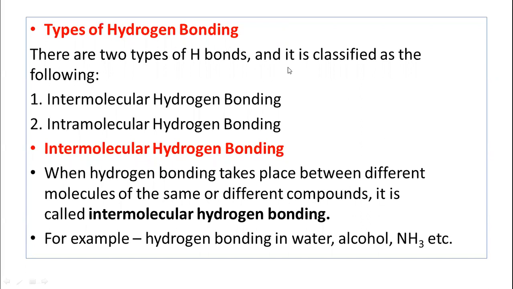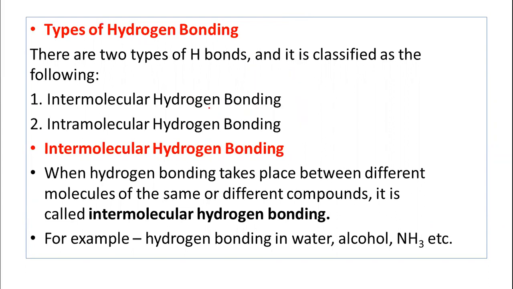In this video, I am going to discuss the types of hydrogen bonding. In the previous video, I discussed what hydrogen bonding is, how it is formed, what conditions are required for the formation of the hydrogen bond, and in which molecules hydrogen bonds can be formed. So we know the examples of some molecules, water molecule, HF molecule, but in other molecules like HCl, HI, HBr, there is no hydrogen bond.